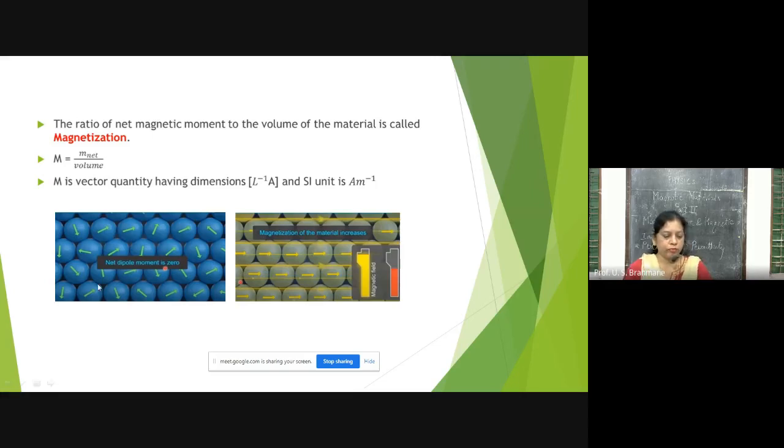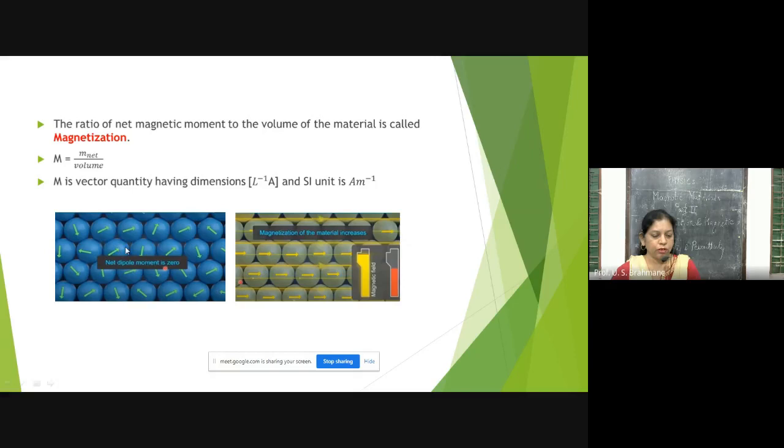See here, children, when there is no field applied, these are the building blocks, or you can say the atoms of a material. The magnetic moment of each atom is randomly oriented, which means it is in any direction, with no particular direction. One is going this side, the other is going the opposite way, and they cancel each other. Because of that random orientation, the net dipole moment is zero.